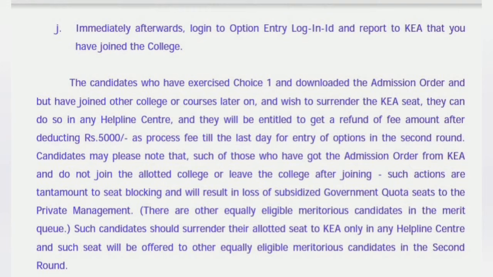Once you have gone to the college and reported, you have to come back with point number J and log into the same website and confirm that you have gone to the college, right? So it is important, the 3 steps: pay the fees, download the challan, go to the college and report to the college, and come back and log into the KEA website and say that I have joined the college.